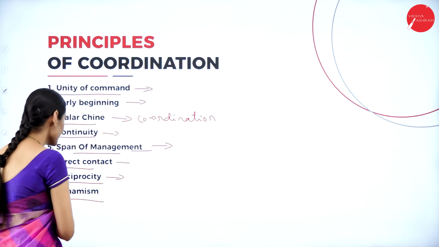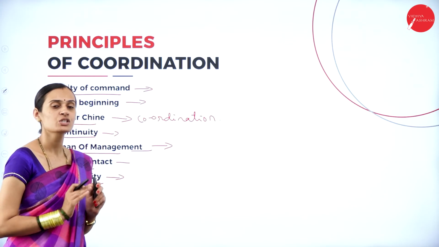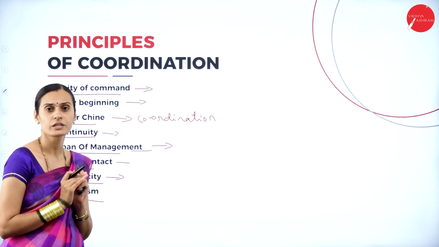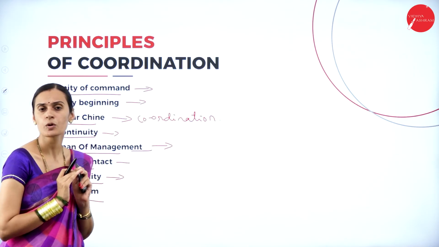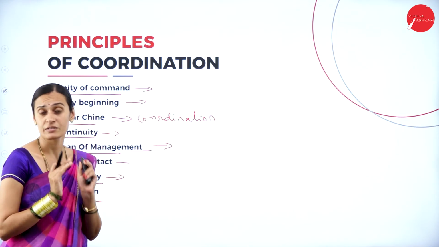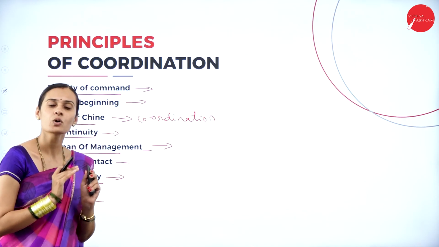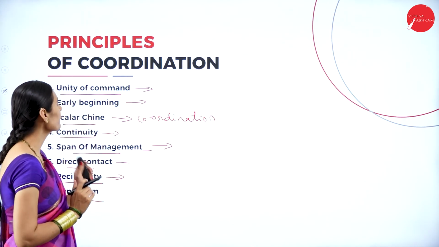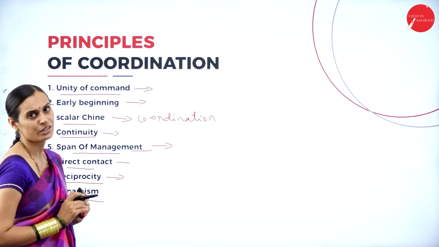And the last one, dynamism. Yes, there is no fixed and rigid process in controlling. The process of controlling should not be rigid and should not be fixed. So, it belongs to different working environments. So, these are all the different principles of coordination.